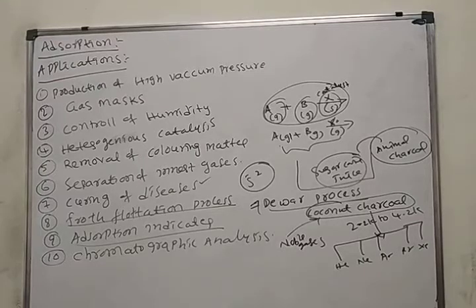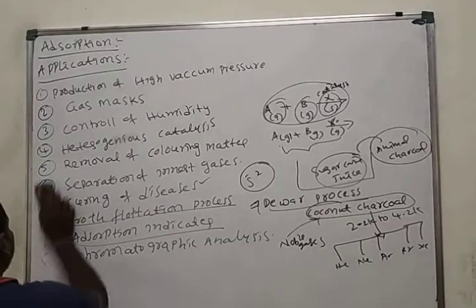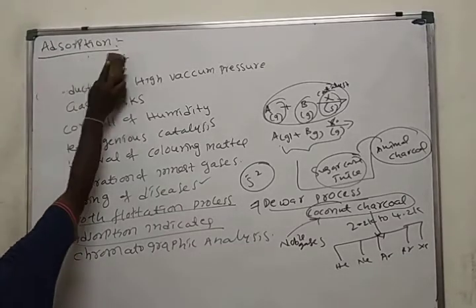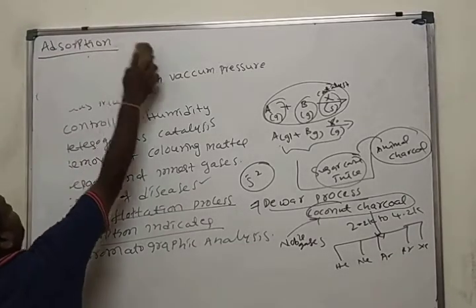Then curing of diseases, the froth flotation process, absorption indicators, and it is also used in chromatographic technique. Chromatographic technique also works based on the absorption process. This is about the applications of absorption.